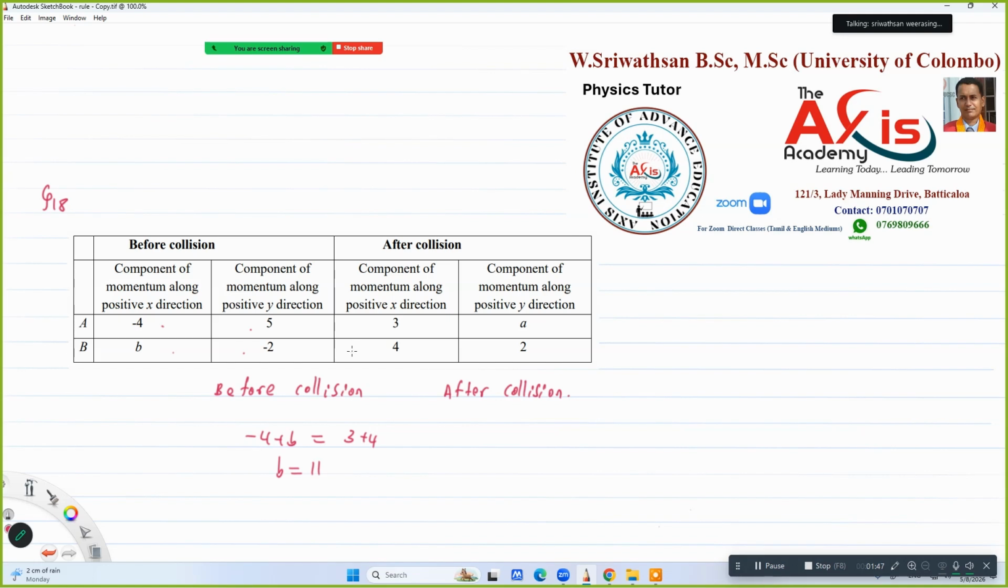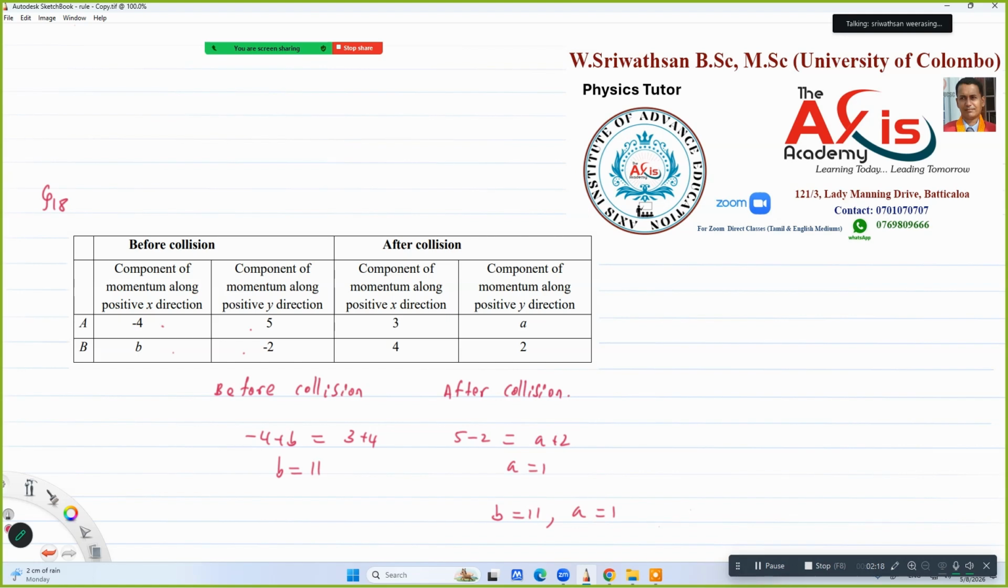Like that, after collision, the y. Before collision, after collision, you have this equated. So before collision, the momentum in the y direction is 5 minus 2. After the collision, the momentum in the y direction will be a plus 2. It's very simple. From this, 3 minus 2, a is equal to 1. So the answer is b is equal to 11 and a is equal to 1.